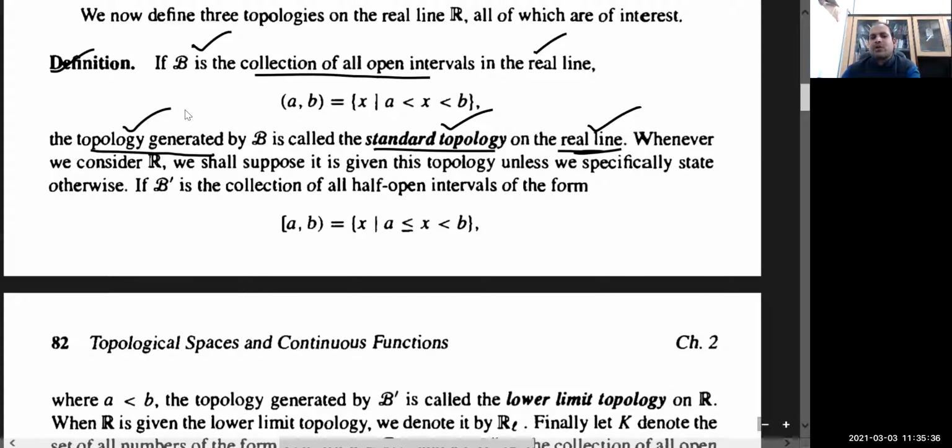So whatever you have learned in your metric spaces on R under the usual metric, that is basically going to generate the standard topology. If you take the collection of all open sets in metric spaces, it satisfies the three conditions of topology: phi and X should be in T, the arbitrary union of the members of T is again in T, and the finite intersection of members of T is again in T. Then that collection of all open sets of X is going to generate the topology.